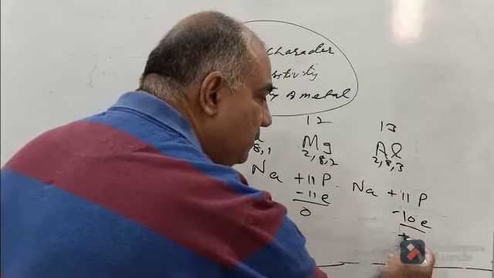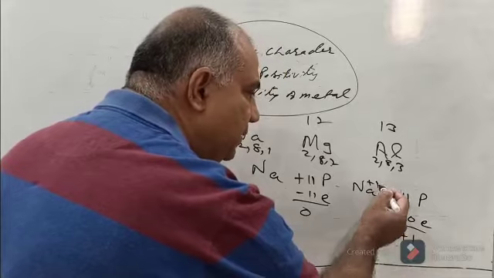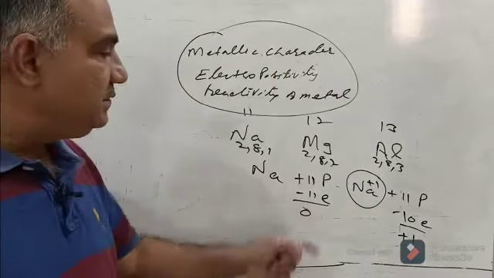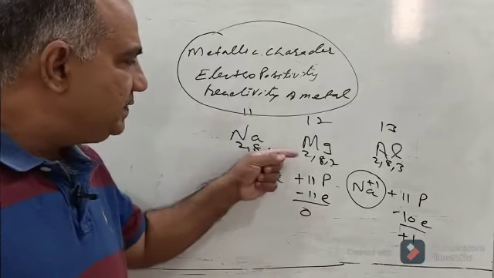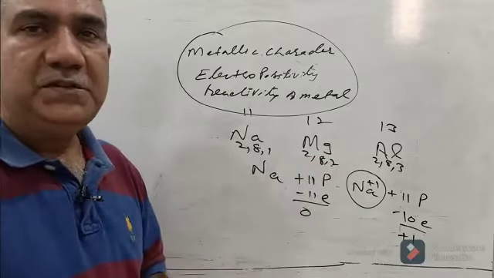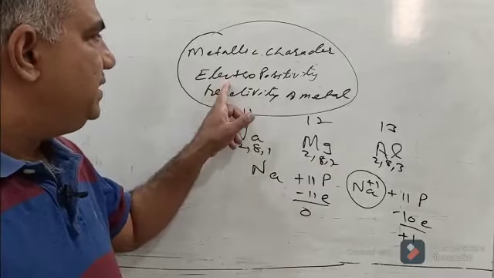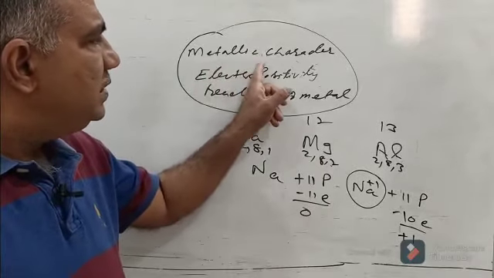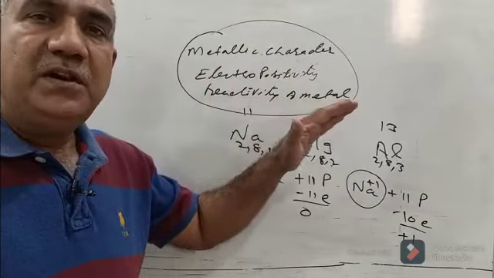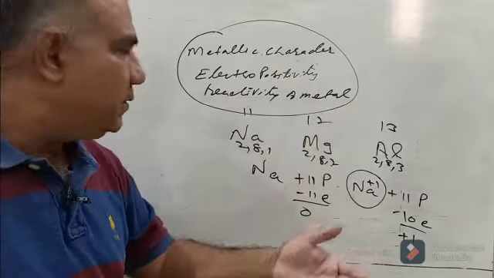So there will be a plus 1 charge, and it becomes electropositive. It is the tendency of metals particularly to lose electrons and become positive. That is called electropositivity. Similarly, a metal is called a metal because it loses electrons and becomes electropositive.